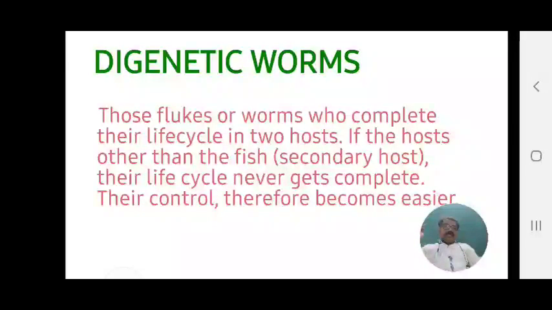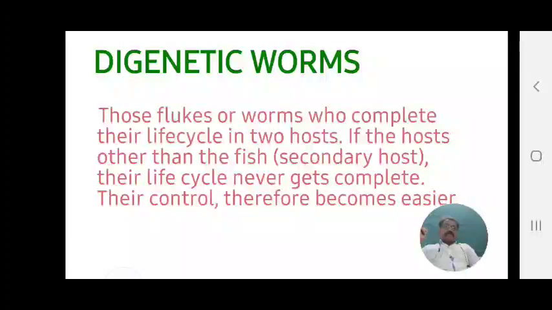To complete their life cycle, these two animals are needed. Suppose the secondary hosts are lost, then their progeny and reproduction are stopped, and the spreading of this disease is completely stopped. That's why these digenetic worms are less serious and less dangerous compared to the monogenetic worms.